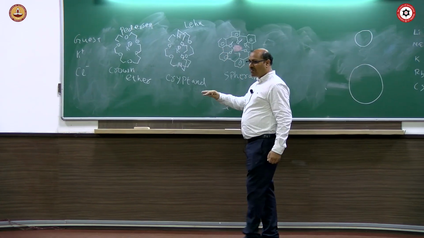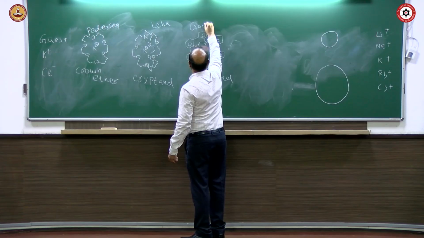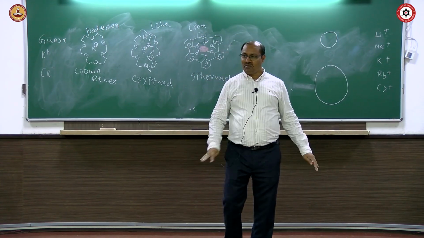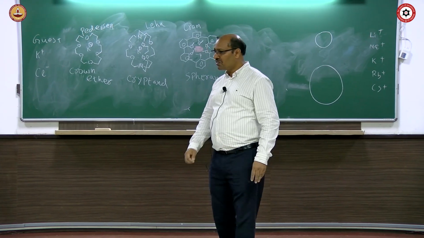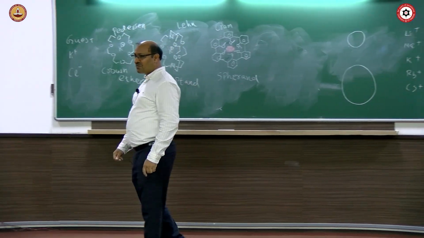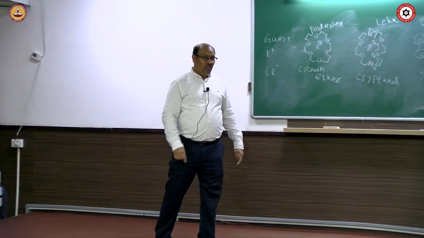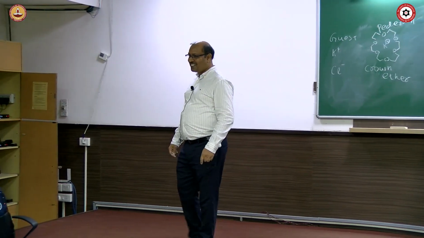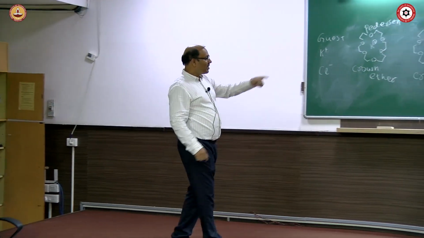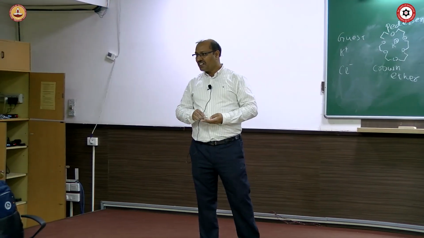So around the same time, this was prepared by somebody called Cram. Pedersen, as I told, had already retired from his job, and just out of interest he was doing something. Lehn had just started his career, a new assistant professor. He made that one, and Cram is somebody who is in the middle of his career, not too young, not yet retired. So he made spherands, and these three people got the Nobel Prize together in the year 1987.